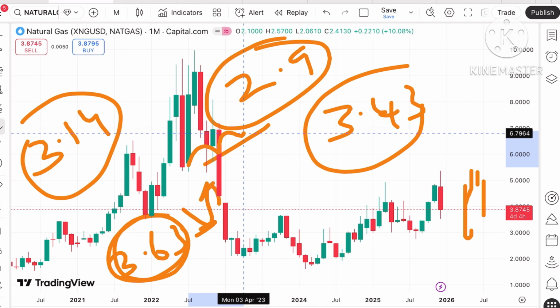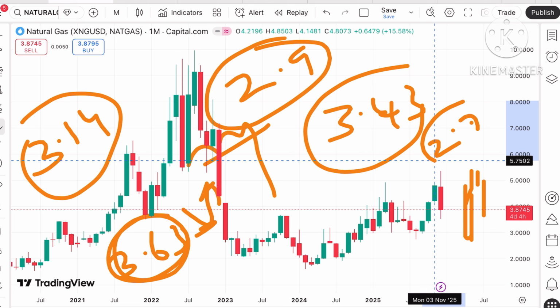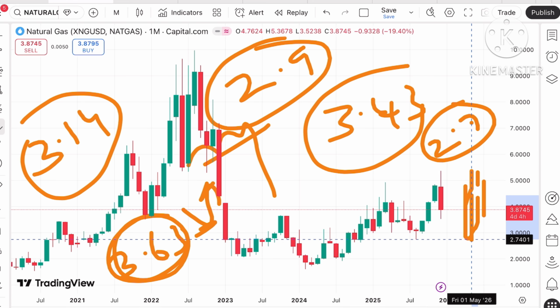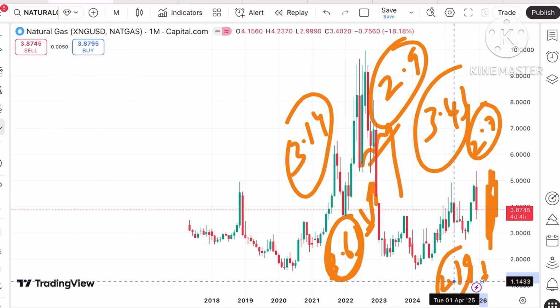This 2.9 is already tested, so we can see the price will fall further down, and from there it can touch a level of $2.7. Okay, and if the price falls below 2.7, we can see the price will go towards a level of 2.39, and then a further fall can be seen.